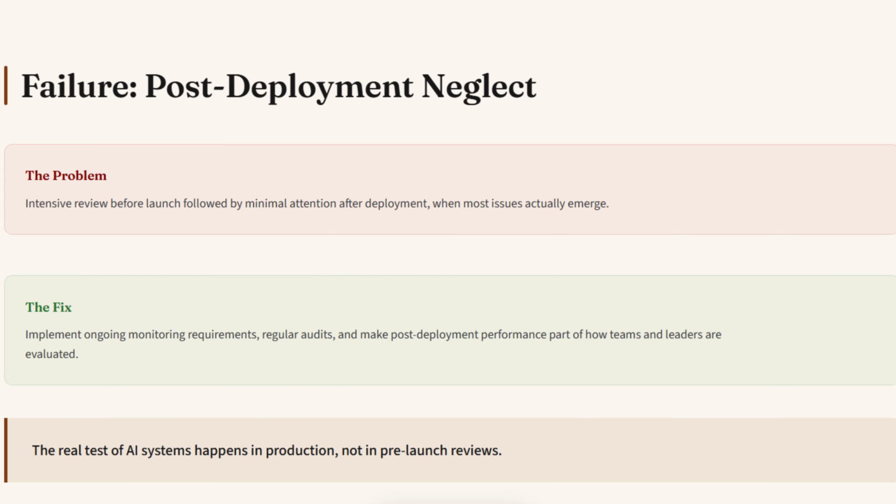Another issue that is common is post-deployment neglect. Most issues actually emerge after deployment. Intensive review before launch, followed by minimal attention, is post-deployment neglect. Fix this with ongoing monitoring requirements, regular audits, and making post-deployment performance part of how teams and leaders are evaluated.